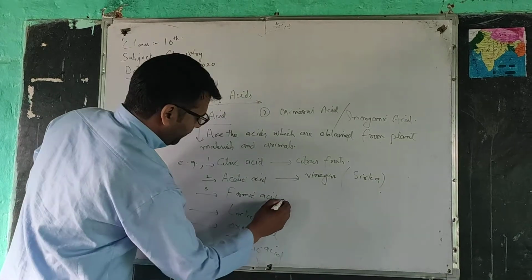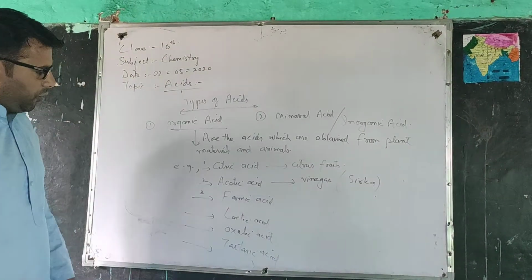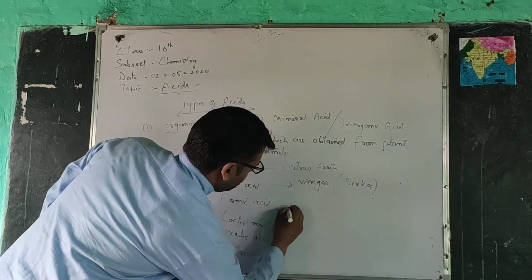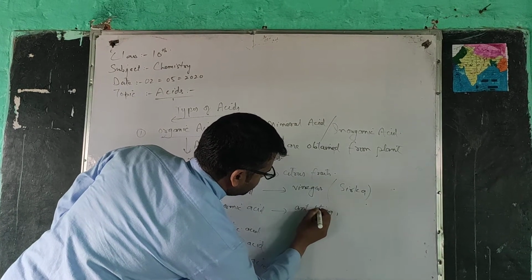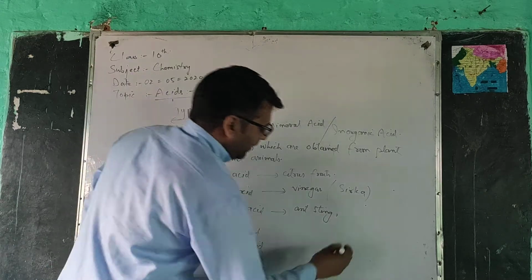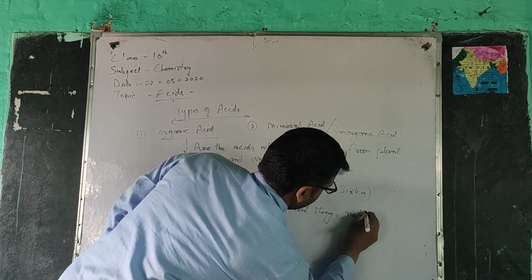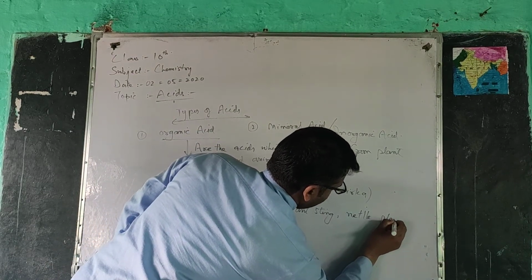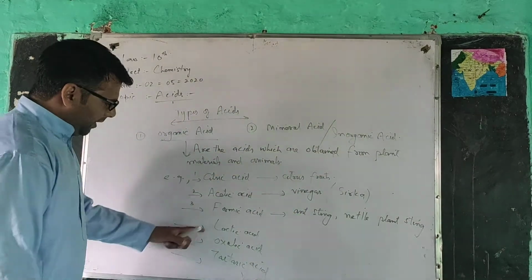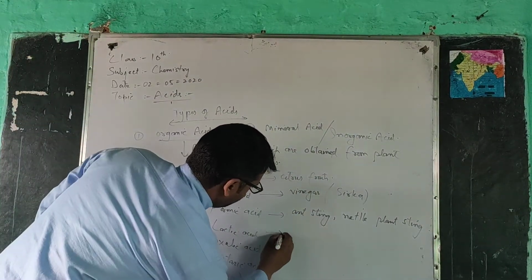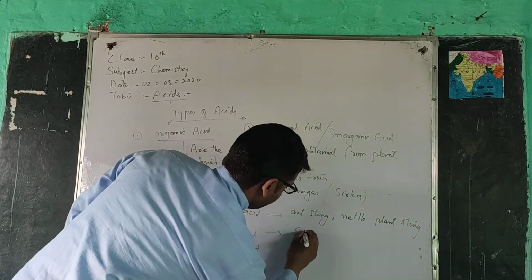Acetic acid is obtained from vinegar. Formic acid is obtained from ant sting, or it is also obtained from the nettle plant. Lactic acid is obtained from curd.